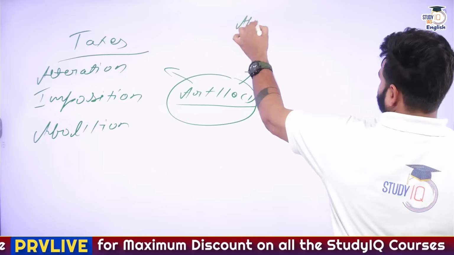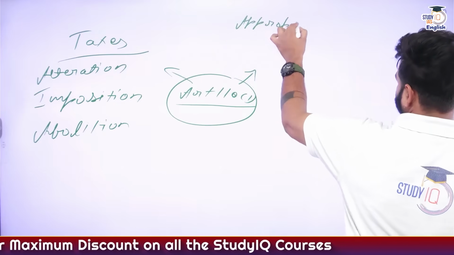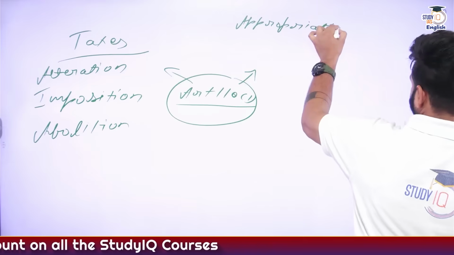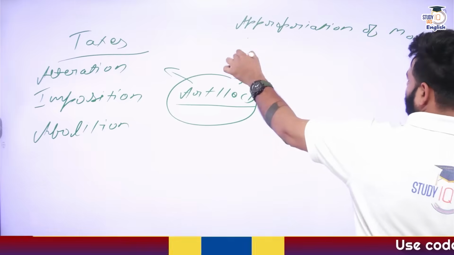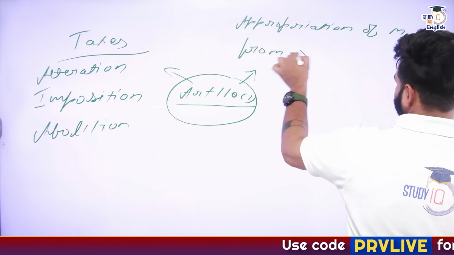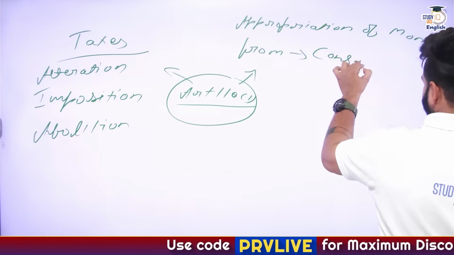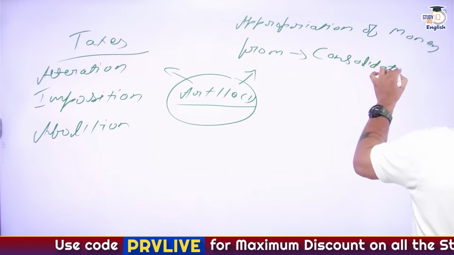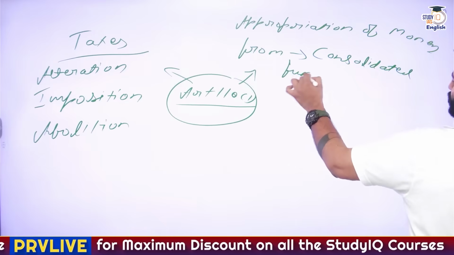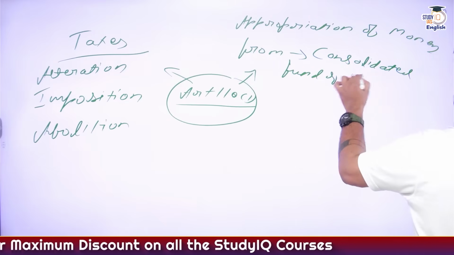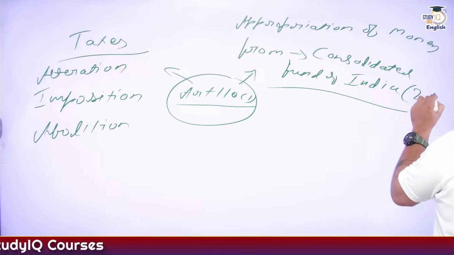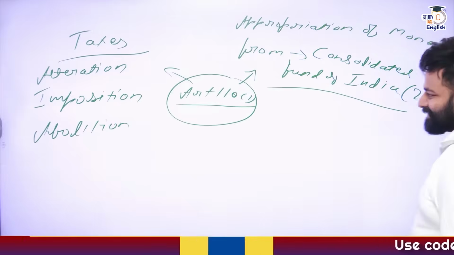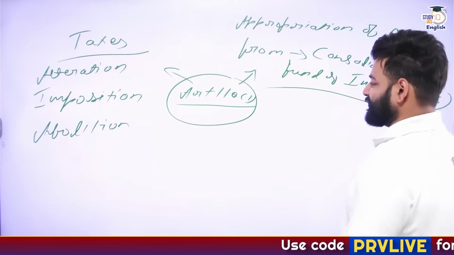The appropriation of money from where? From the biggest public account, that is Consolidated Fund of India. Right? Consolidated Fund of India, Article 266.